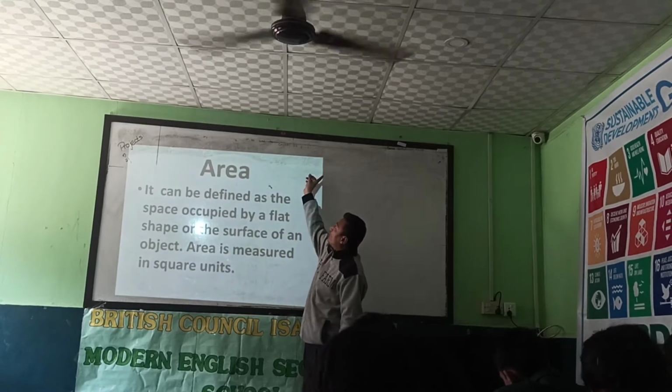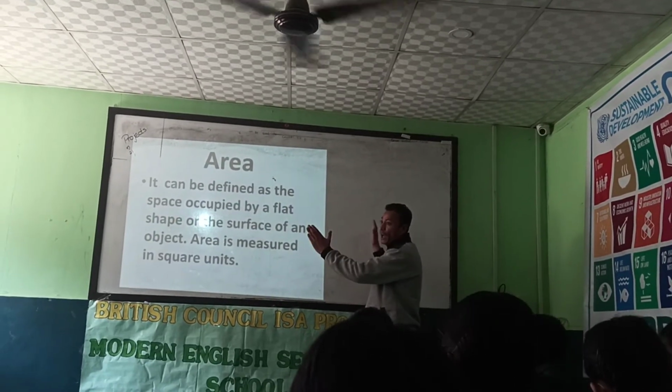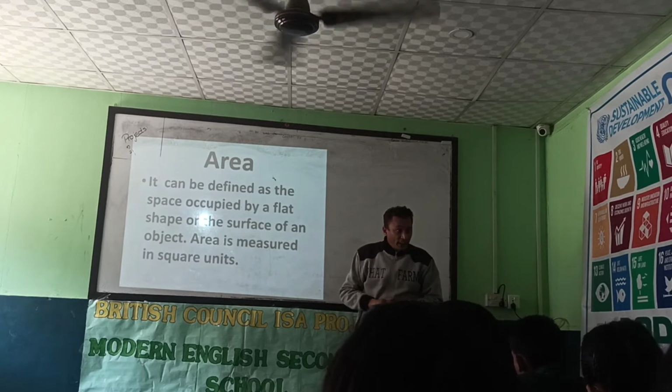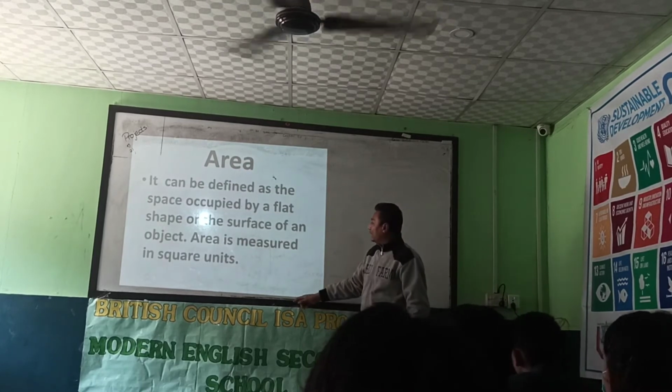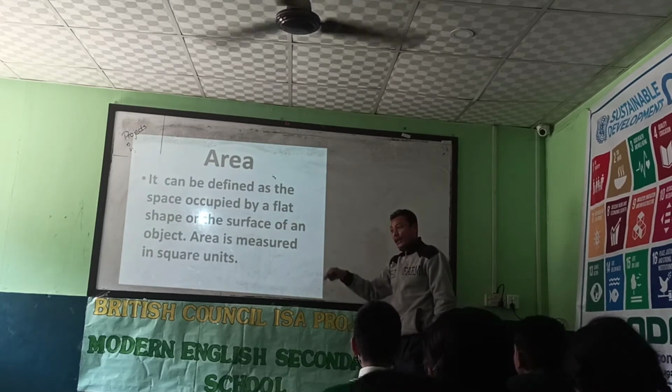That is, how much this board has covered, the whole area, is the area, and this black line of this whiteboard is its perimeter.